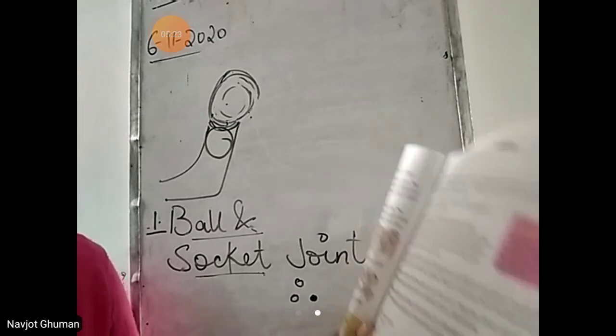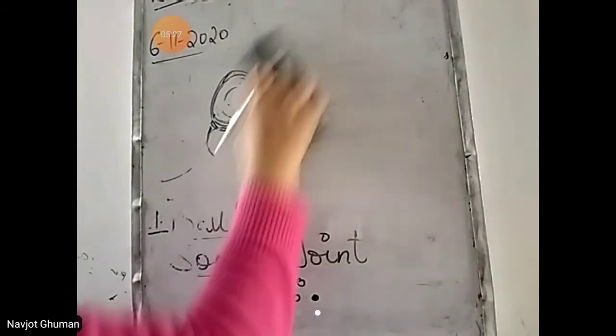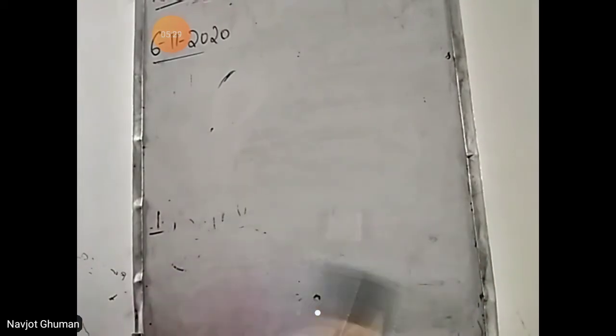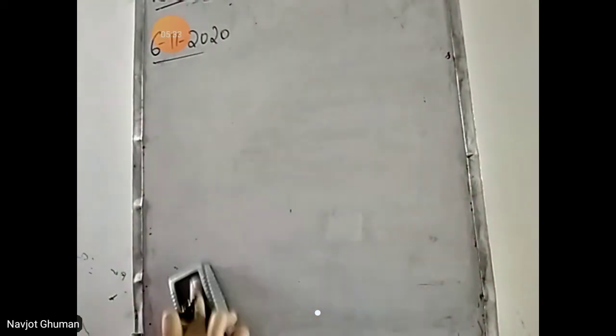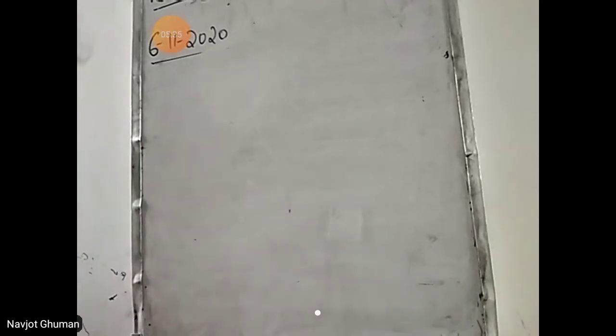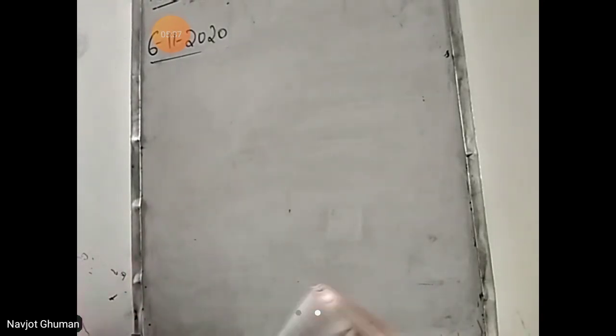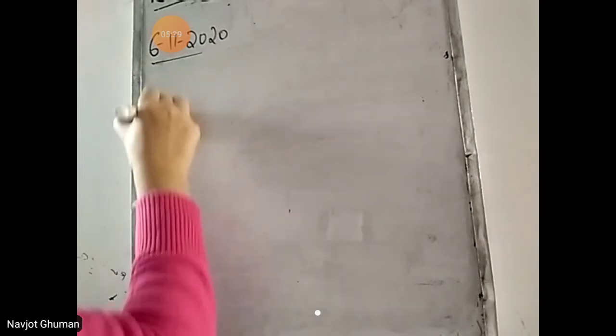Next movable joint is hinge joint. Hinge is like your door. जैसे door में hinge होता है, that is why your door moves in two directions. The same way our body also has hinge joints. Second is hinge joint.